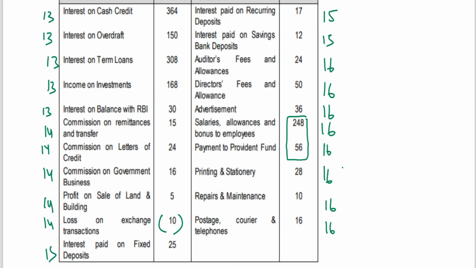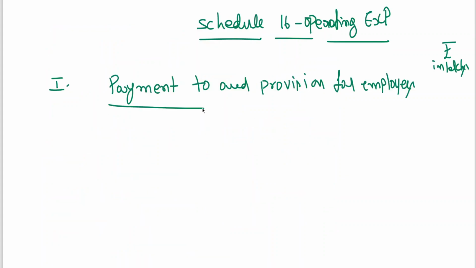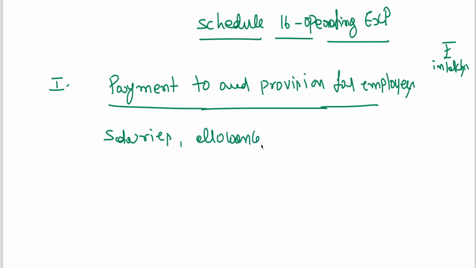In this, I have told you we are having two items: salaries, allowances, bonus to employees, and payment to provident fund. This we can write like this in the inner column: salaries, allowance and bonus 248.